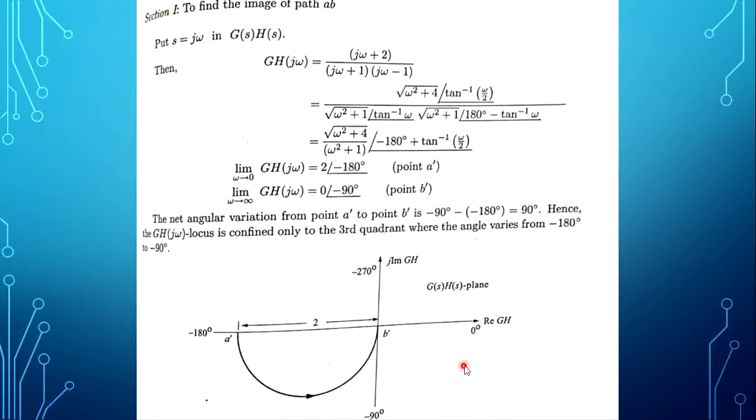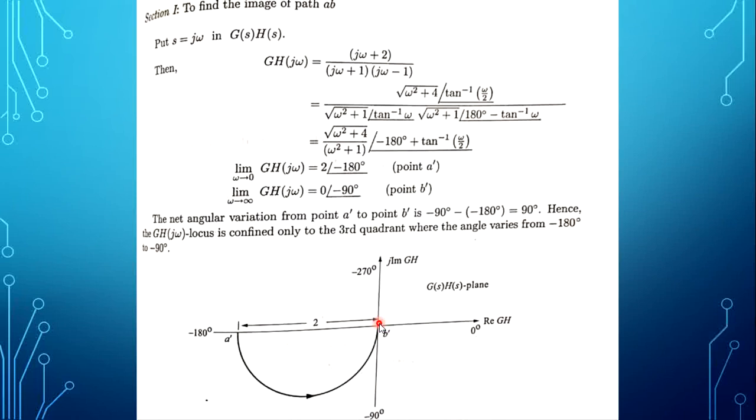This is the 0 degree line, minus 90 degree line, minus 180 degree line. On the minus 180 degree line, point 2 is A dash, and 0 angle minus 90 is B dash. So from A dash to B dash, this is the path for the first section.